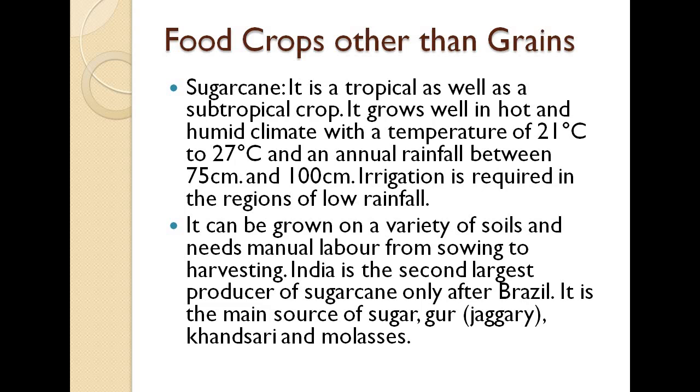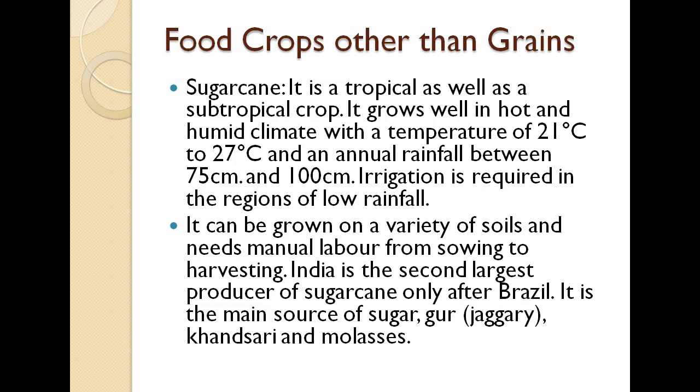So it grows in hot and humid weather, with the temperature between 21 and 27 degrees Celsius, and an annual rainfall of 75 to